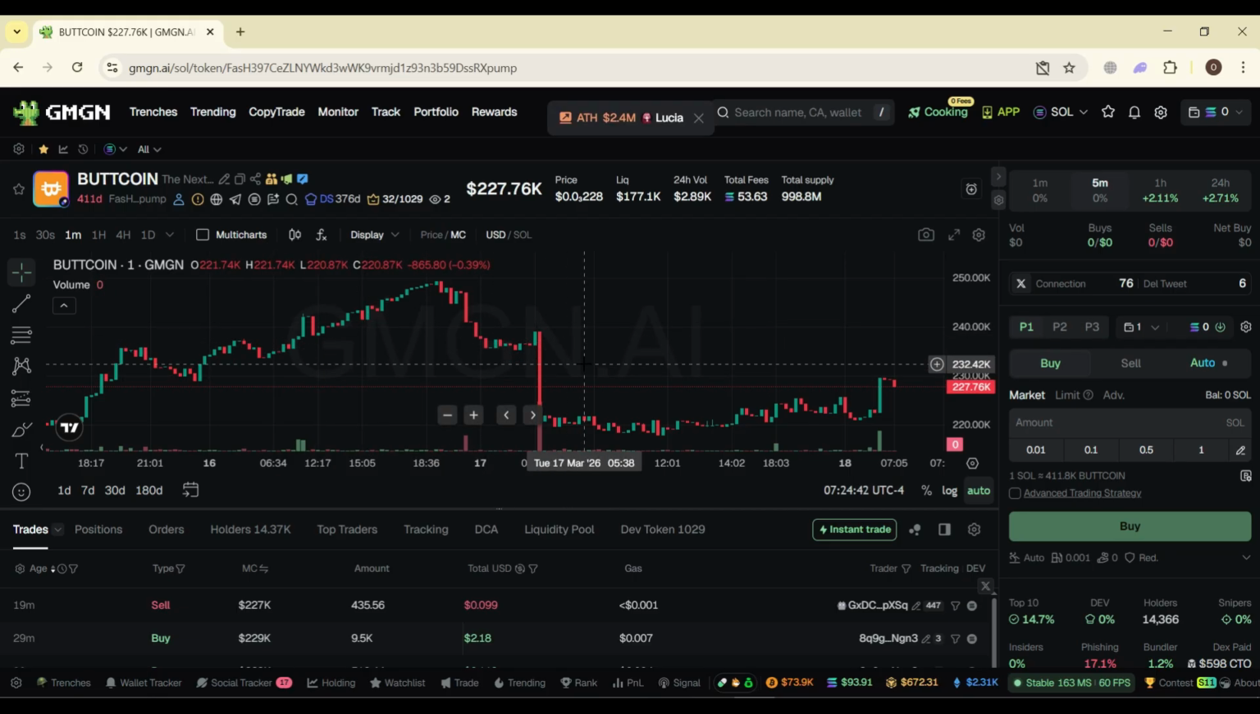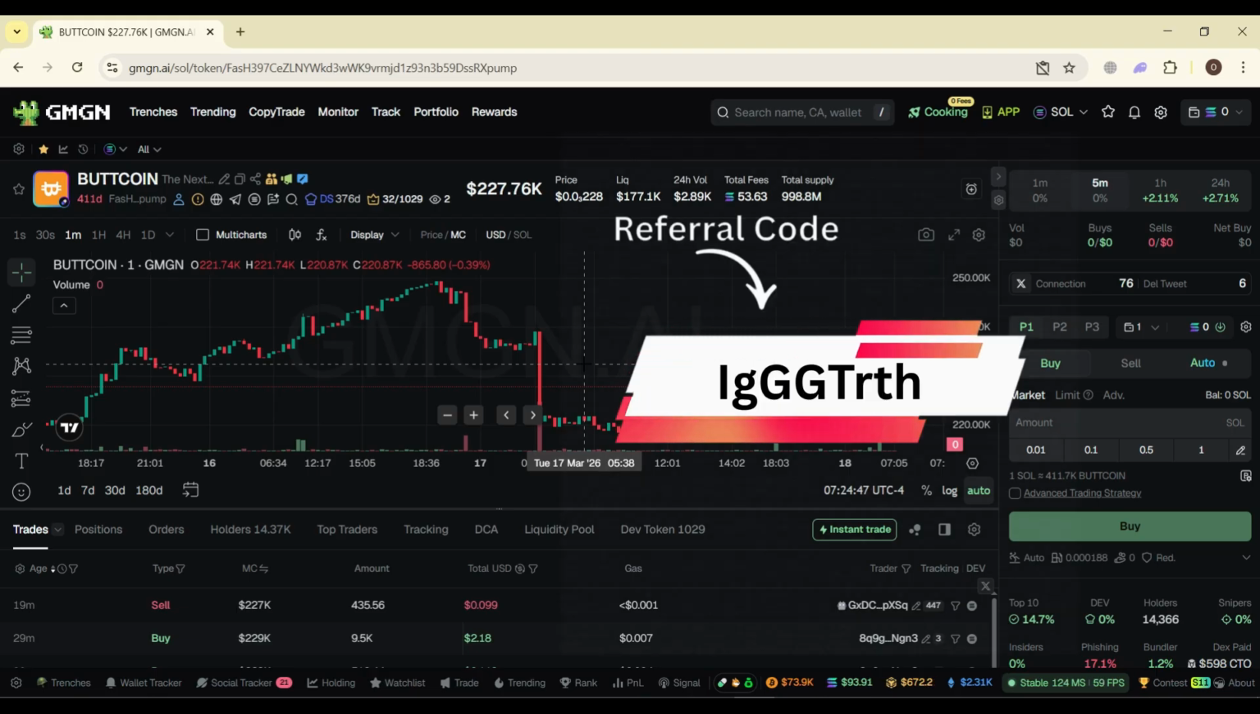Okay, so always look for rising attention. Start by finding tokens that are getting more attention. For example, suddenly trending tokens, increasing activity, and more users interacting.